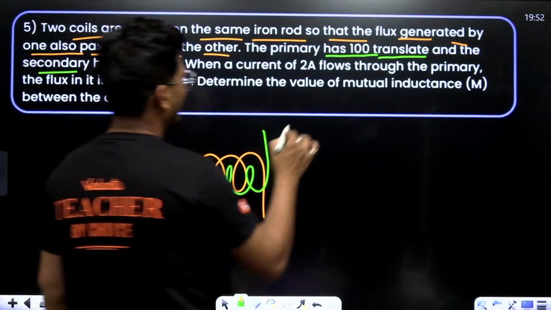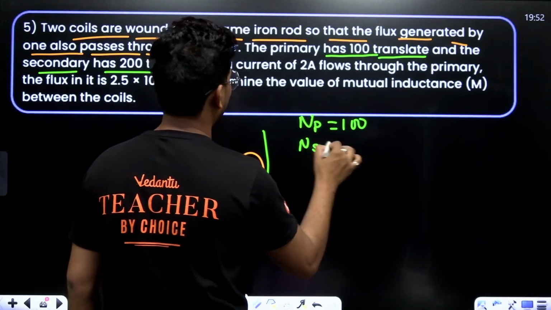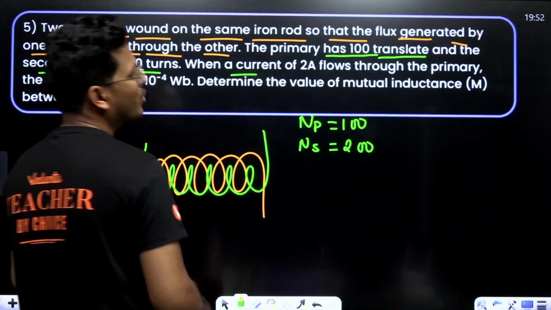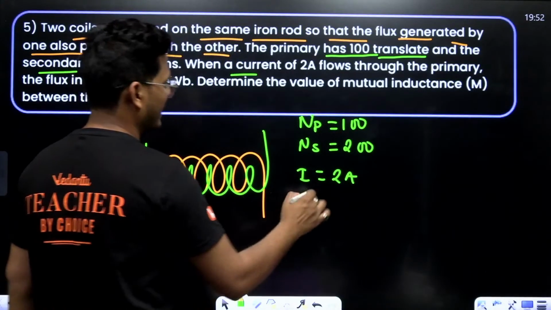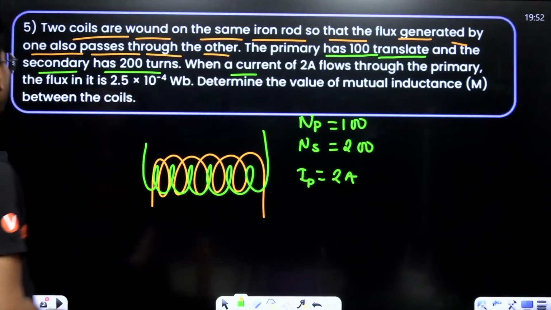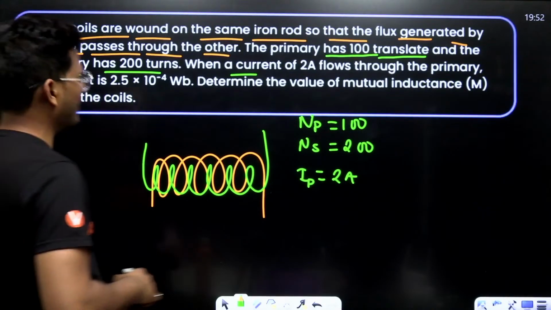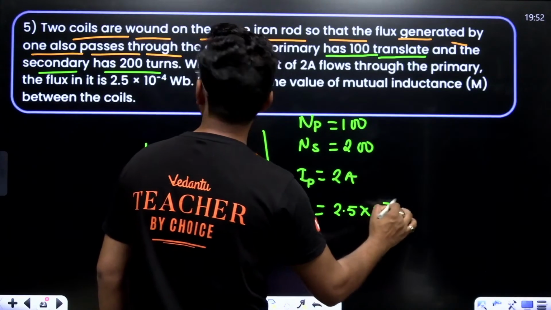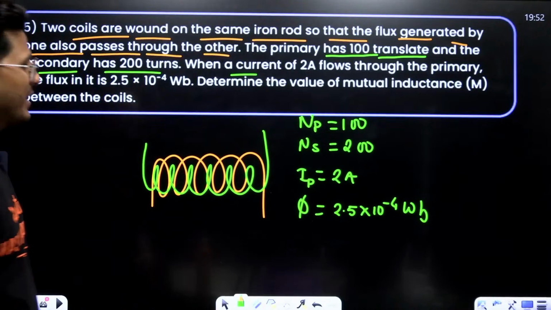When a current of 2 ampere flows through the primary, the flux in it is 2.5 into 10 to the power minus 4 Weber. Determine the value of mutual inductance, that is M.